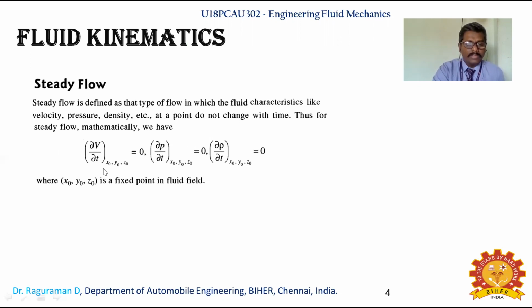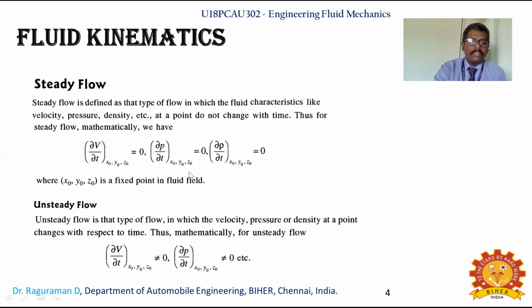Unsteady flow, what will happen? The same mathematical equation you will write as not equal to 0, because it is going to change with time. That is the case in an unsteady flow. Unsteady flow is the type of flow in which the velocity, pressure and density at a point change with respect to time. Mathematically, ∂V/∂t and ∂p/∂t are not equal to 0.